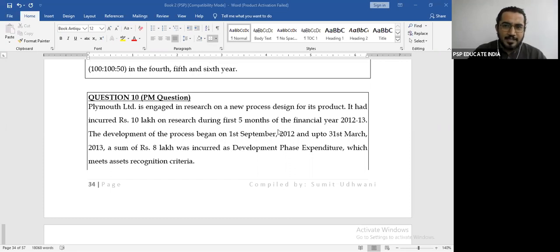Right, okay. Next, look. The development of the process began on 1st September and up to 31st March, a sum of 8 lakh rupees was incurred, which meets the asset recognition criteria. Tell me, what should we do with this development cost? What should we do with the development cost? Because it meets the definition criteria, we will capitalize. Okay, excellent. Now let's understand the next part.